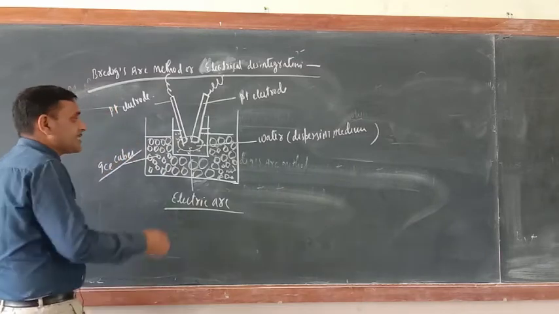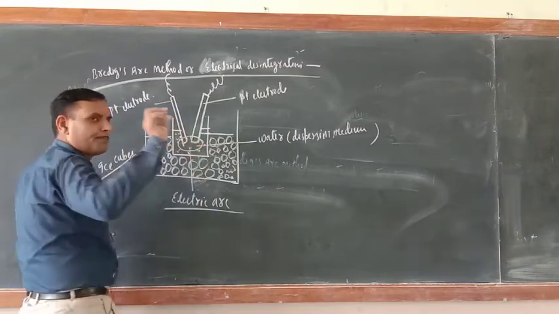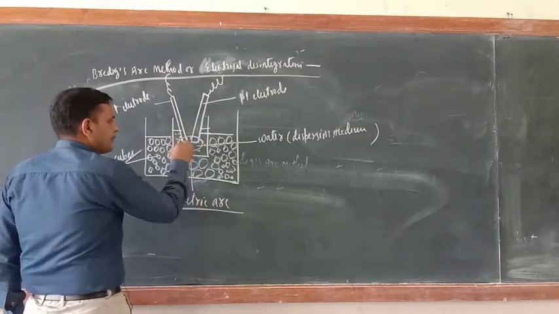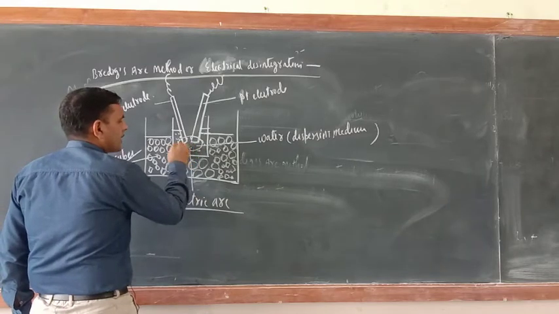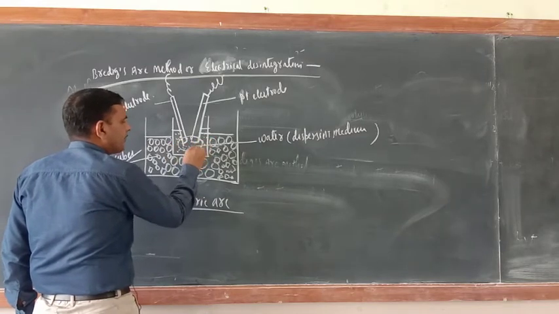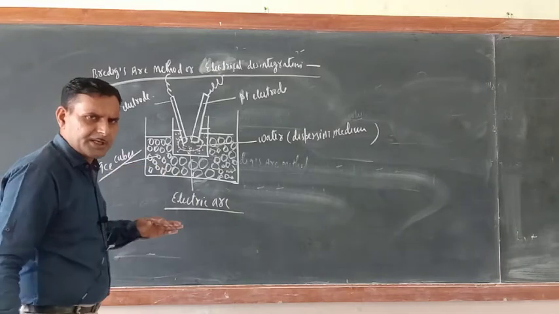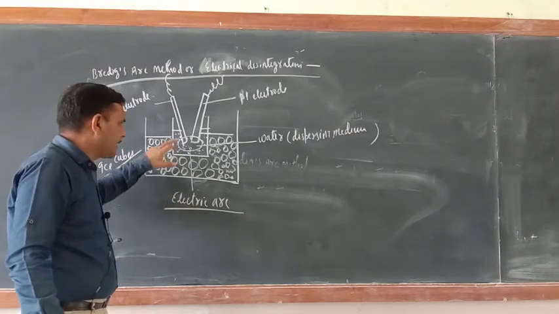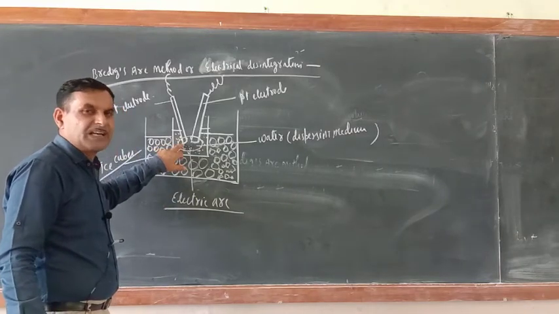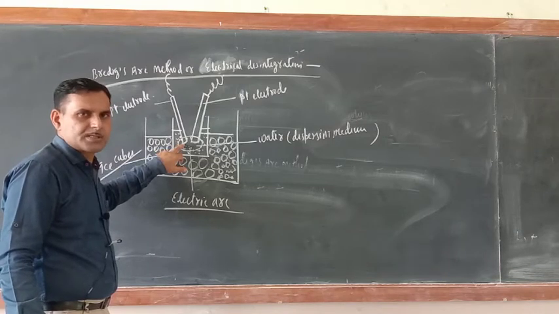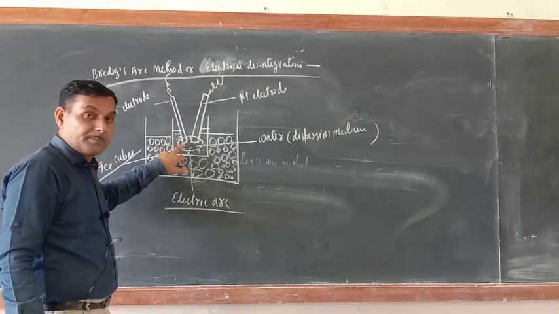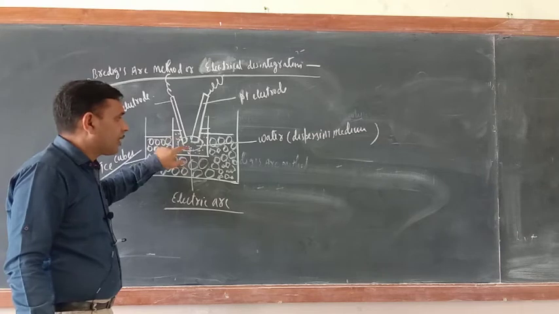And now the pieces of the same metal, or powder of the same metal, will be dissolved in the water. A lot of heat is generated. Because of high heat only, this metal electrode will disintegrate or decompose. And now this metal will dissolve in the water.